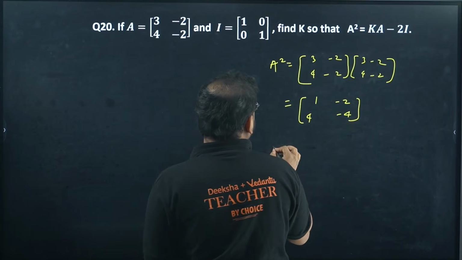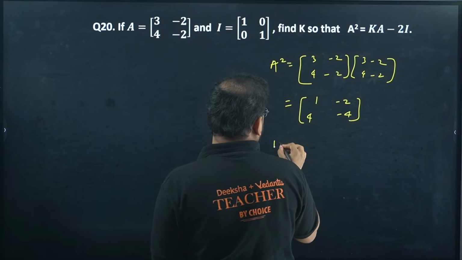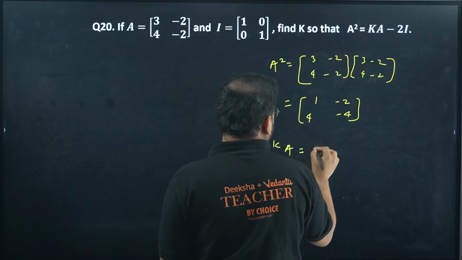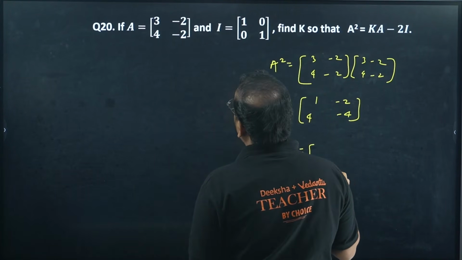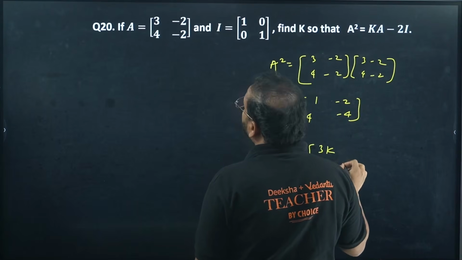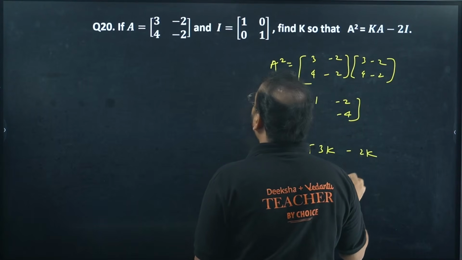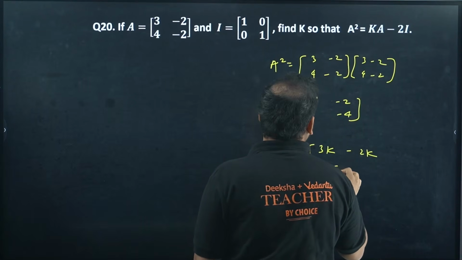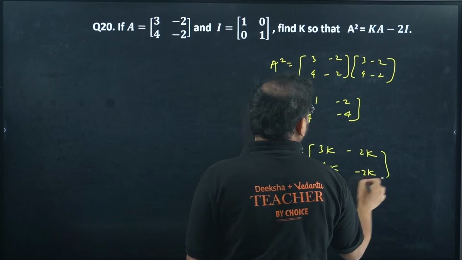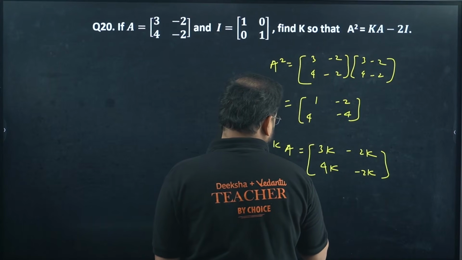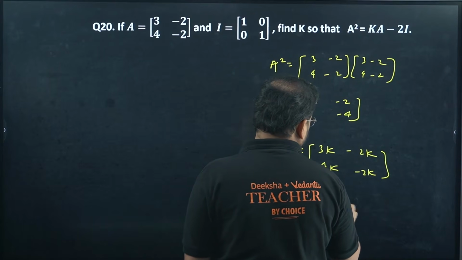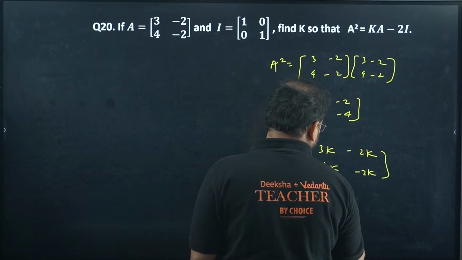What about K, sir? K will become, check here, 3K, minus 2K, 4K and minus 2K, that's K. What about 2I, sir? 2I will be 2, 0, 0, 2.